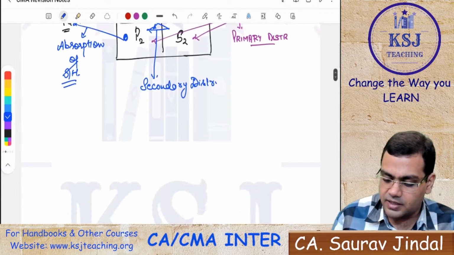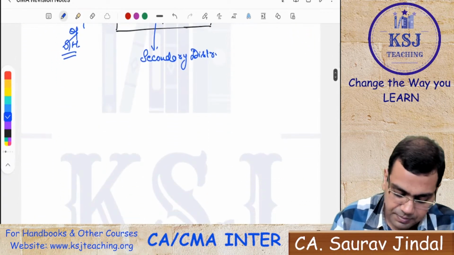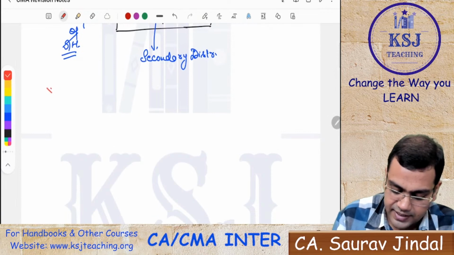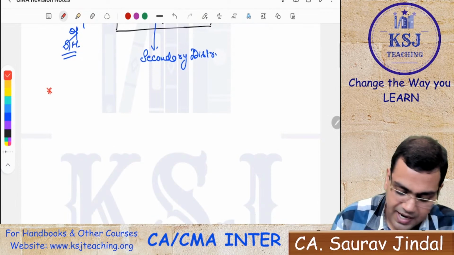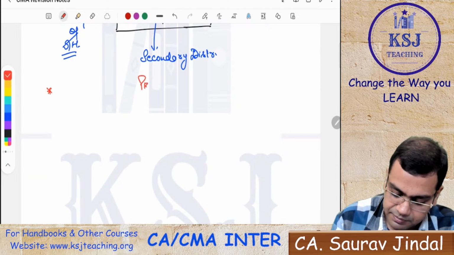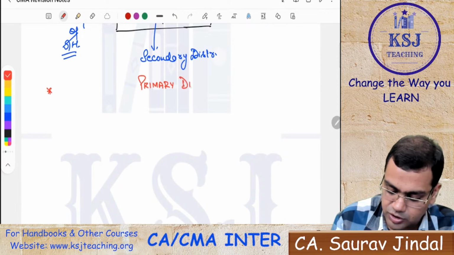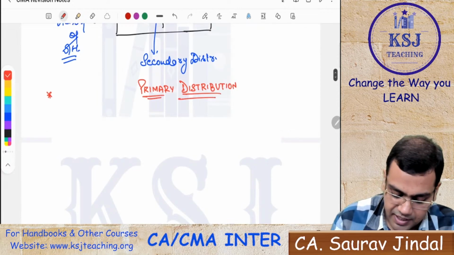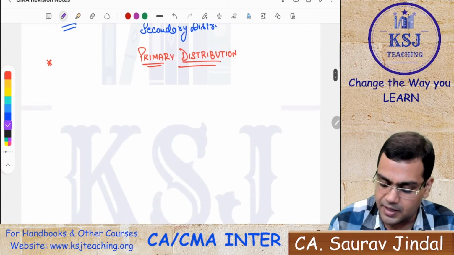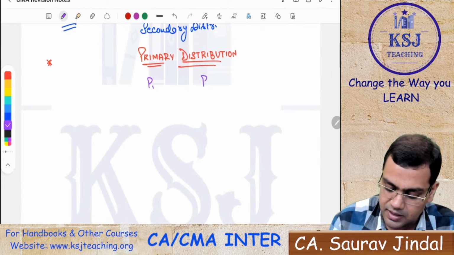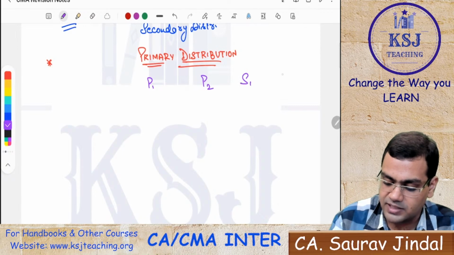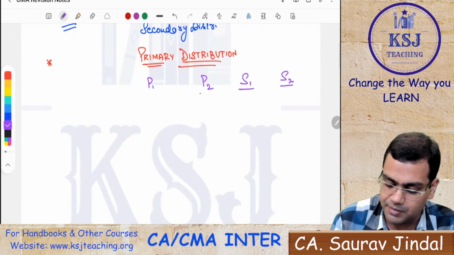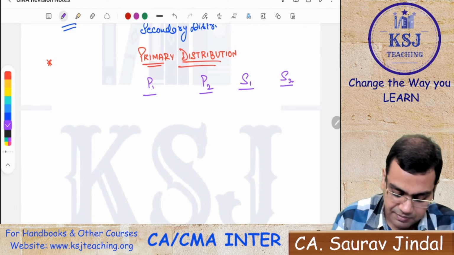So the next topic that we are going to discuss is primary distribution. How do we go about with the primary distribution? Now let's say there are 4 departments. There is a department P1, a department P2, a department S1 and S2. These two are the service departments, P1 and P2 are the production departments, right?